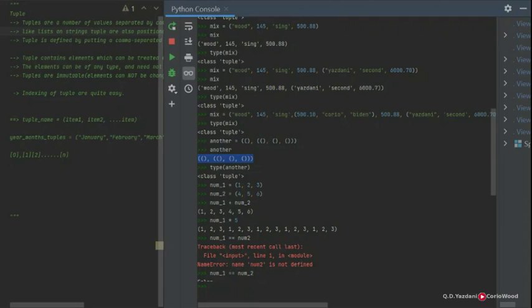So that's how we're going to interpret it. If someone asks you what sort of tuple this is, you're going to say 1, 2, 3, 4, so it's a 4 item tuple. If someone asks you how many items, you can say item 1, item 2, item 3, item 4, and there is another tuple inside there. So 4 items and another tuple. And very important, this is called nested tuples. Keep in mind, a tuple within a tuple is called nested.